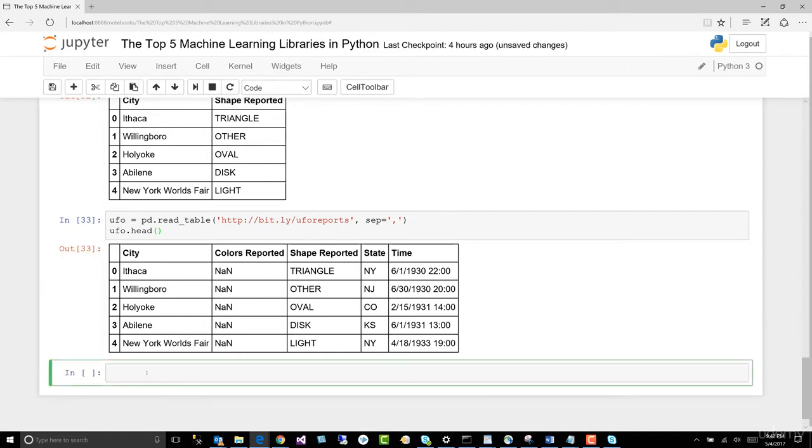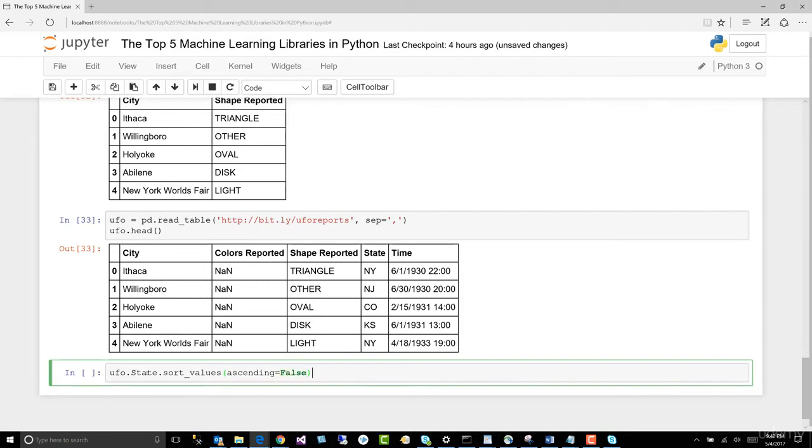Let's go new cell. There's our new cell. Let's go ahead and do some sorting. So we want to sort UFO dot, let's sort on what? State. That's what we'll sort on. State dot sort underscore values. How about ascending is equal to false.